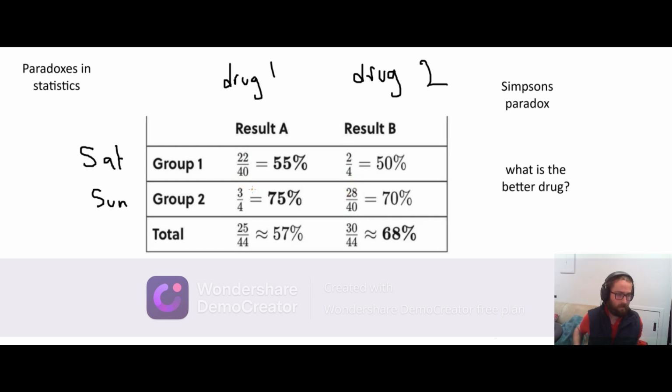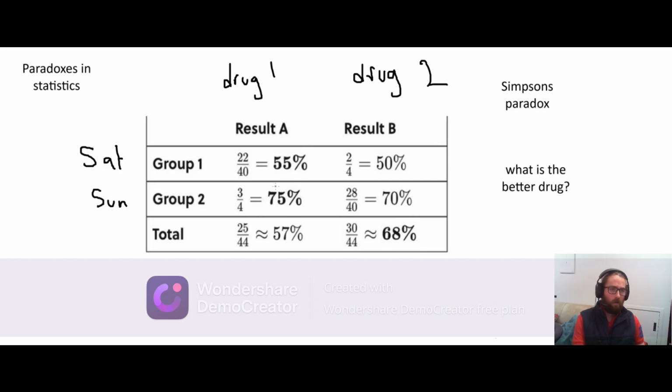And in some respect, this is an open question. I think in the Saturday-Sunday example, the breakdown of Saturday and Sunday should be completely trivial. It shouldn't matter at all. So I would probably say that drug 2 was definitely better. But it does make me very uncomfortable that on both individual days, drug 1 was better.